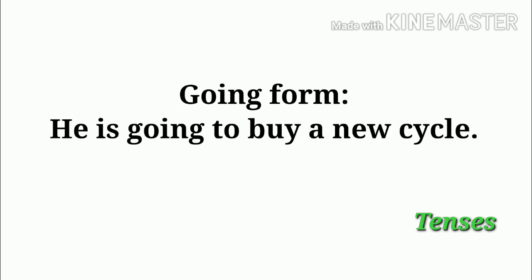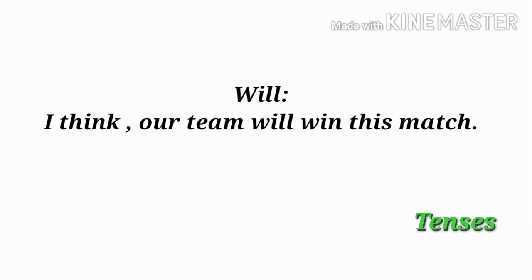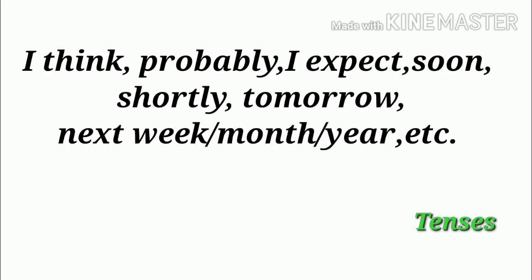Examples for all: he is going to buy a new cycle. Here going to is the form. Now verb ing form: I am thinking to buy a new phone. Thinking tells us about future. Now will form: I think our team will win this match. So here will is used to tell about future. These words are used before the will. For example, I think, probably, I accept, soon, shortly, tomorrow, next week or next month, year.